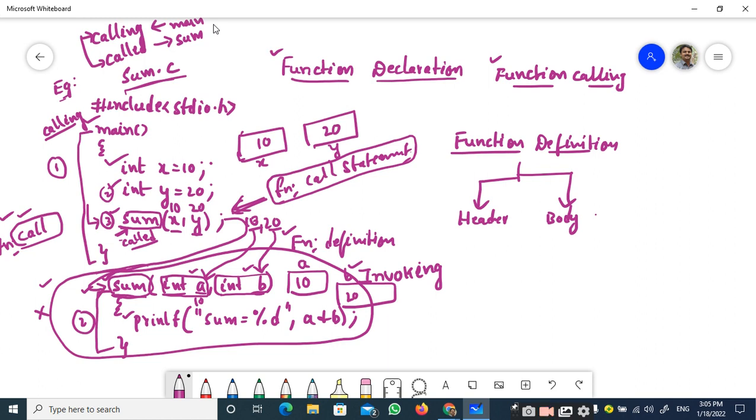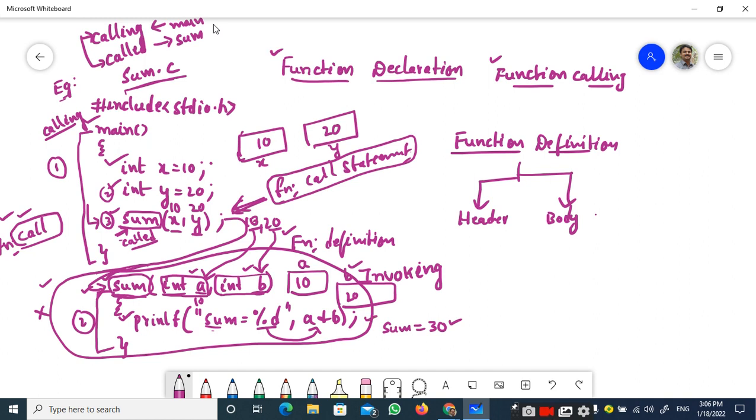So, once I have these values of a and b, it will execute the body of the function. Printf "sum is equal to" will be printed like this, sum is equal to %d, and this is the placeholder for a plus b. What is a plus b? It is 10 plus 20, that is 30. Therefore, this will be outputted.